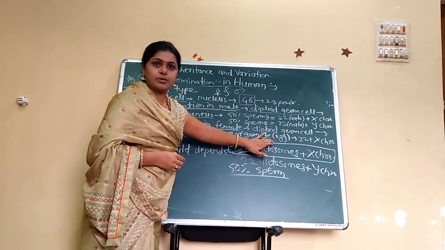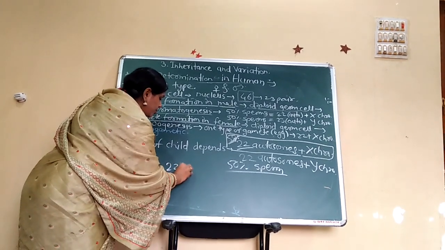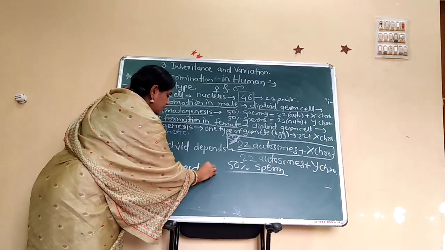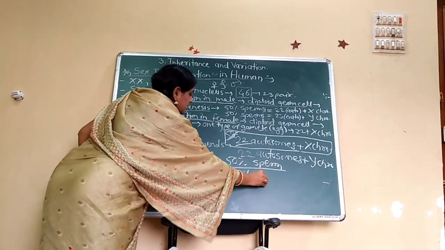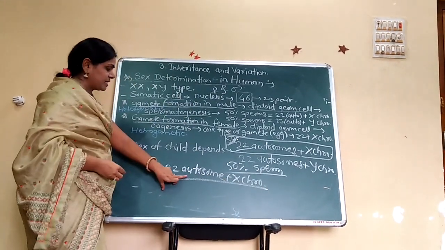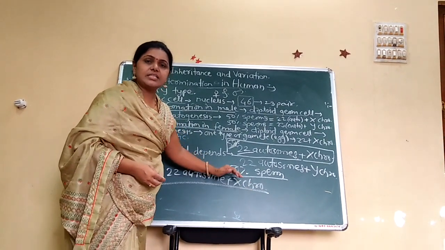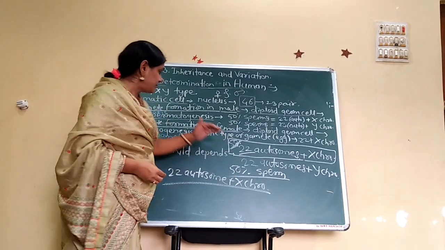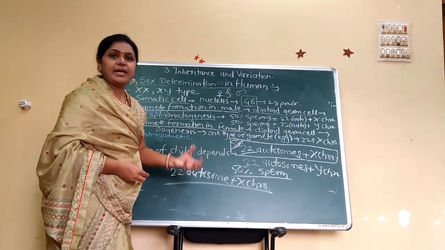Each egg has 22 autosomes plus X chromosome. This is the egg, the female gamete.